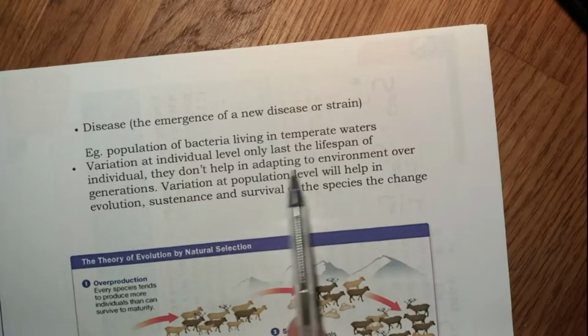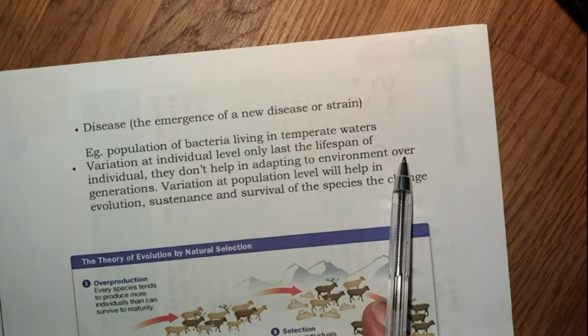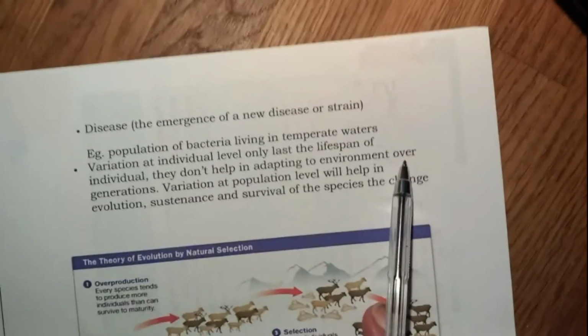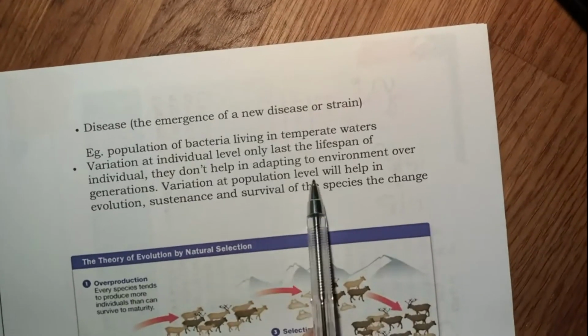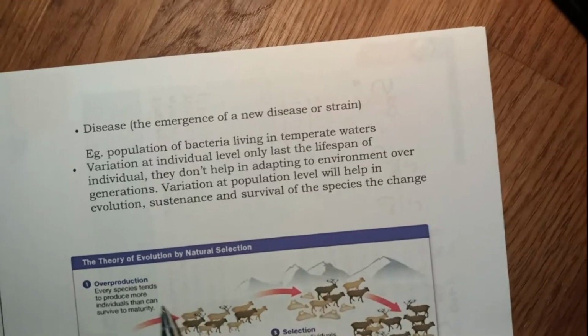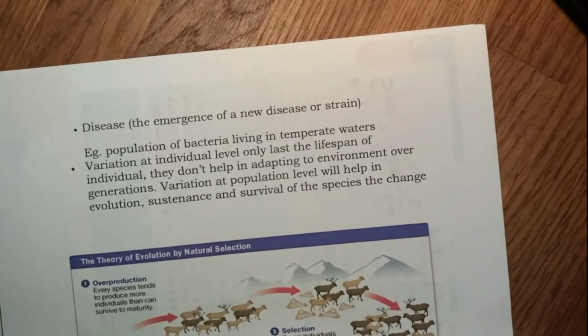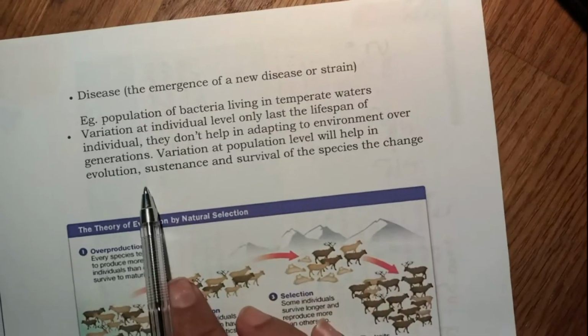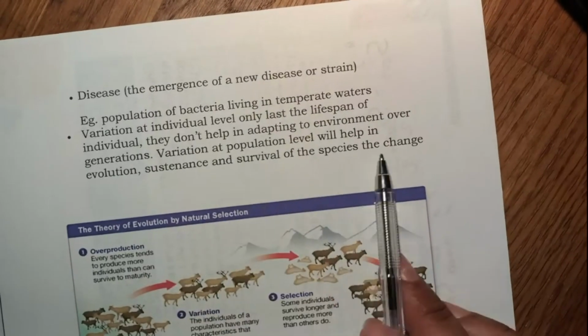It doesn't help to adapt to the environment over the next generations. Variation at population level, so quite a few individuals at population level, will help in evolution, sustenance and survival of the species